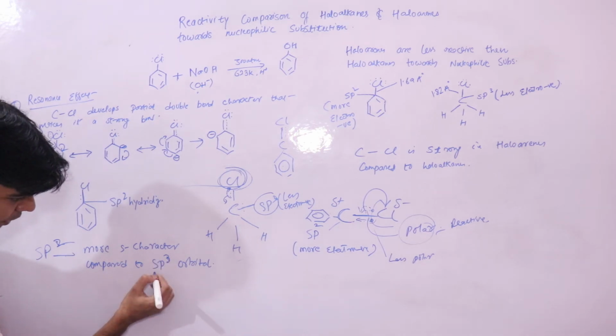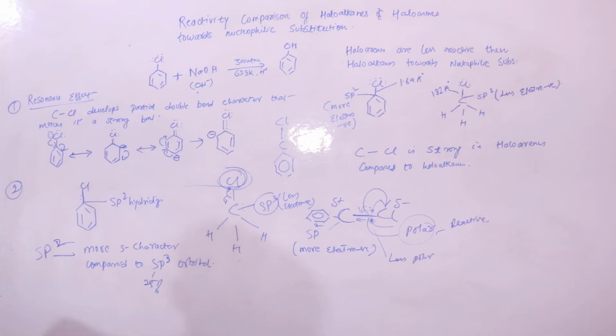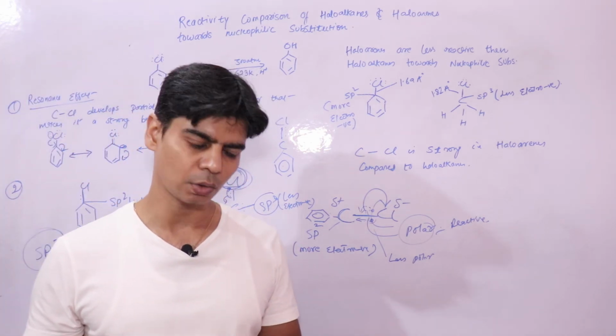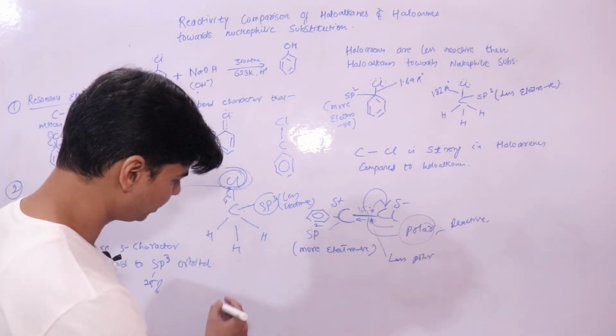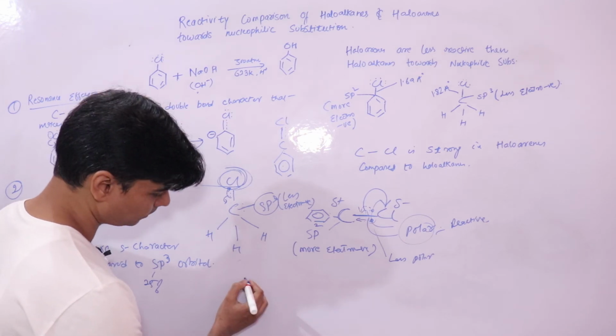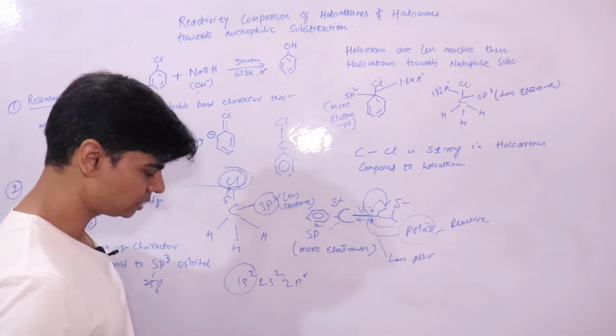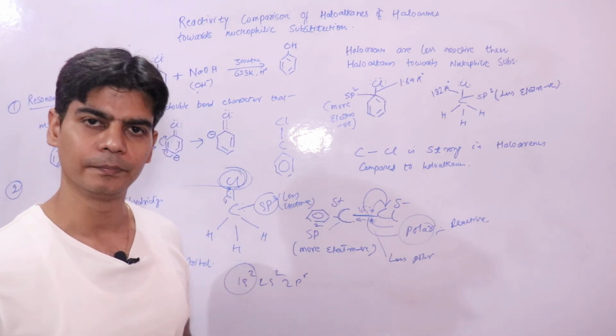This has around 25% s character, and this one has around 33% or more of s character. Basically the s character is more here. Since s character is more, we are talking about s orbitals. And we know from electronic configuration, 1s2, 2s2, 2p6, that s orbitals are closer to the nucleus in an atom.